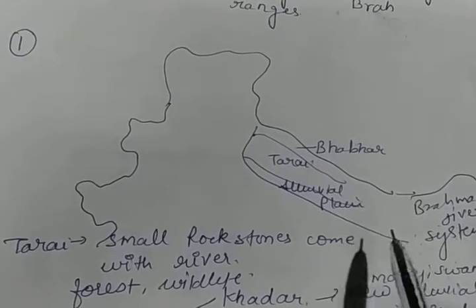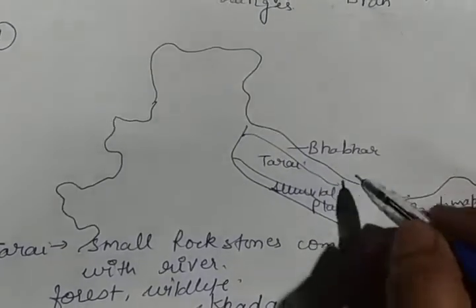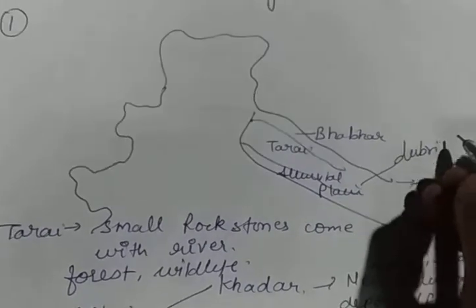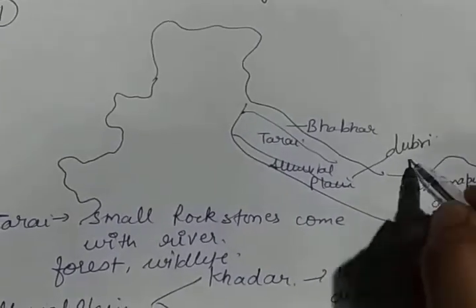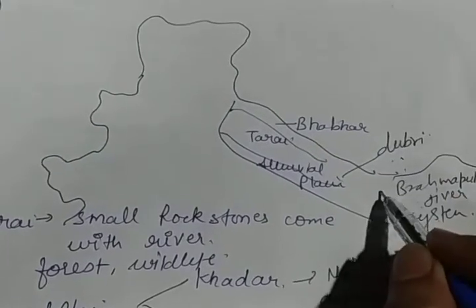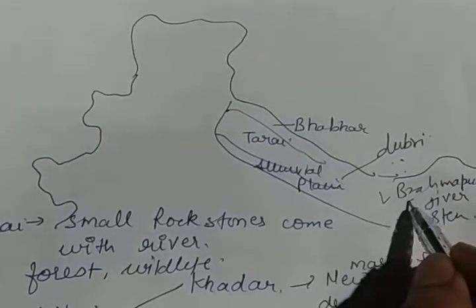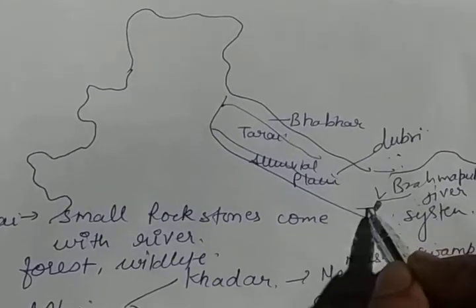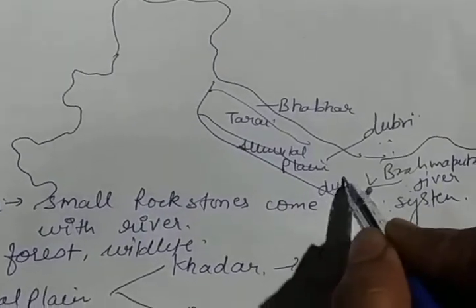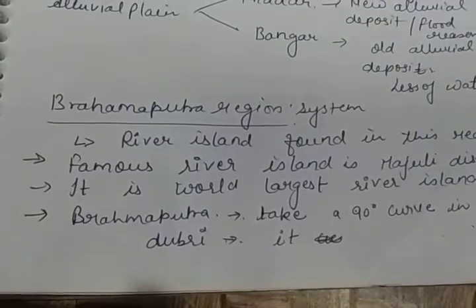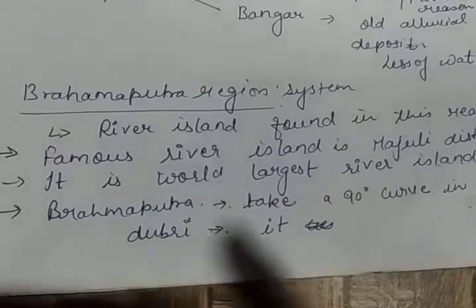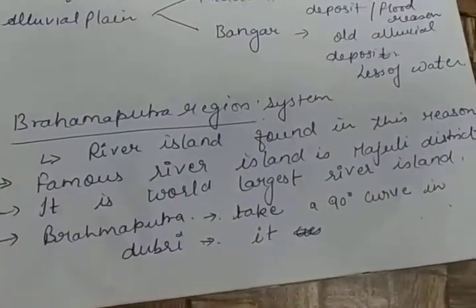There are 2-3 words that are very important for you to understand. One important place is Dubri. Dubri is a place over here, where the Brahmaputra river turns at a 90-degree angle. This place is known as Dubri. So remember these words.